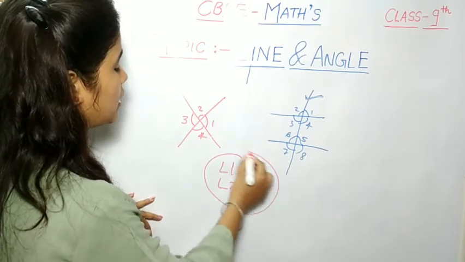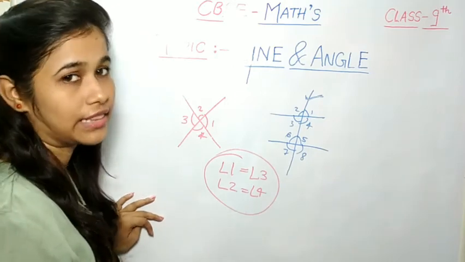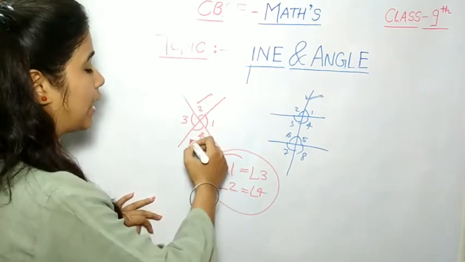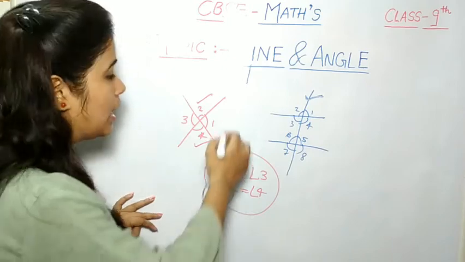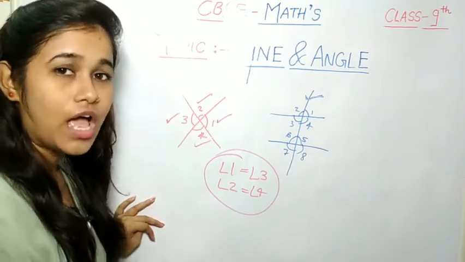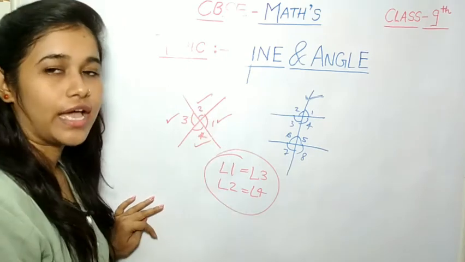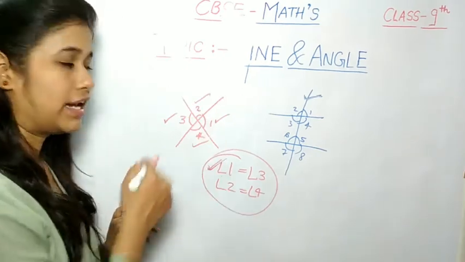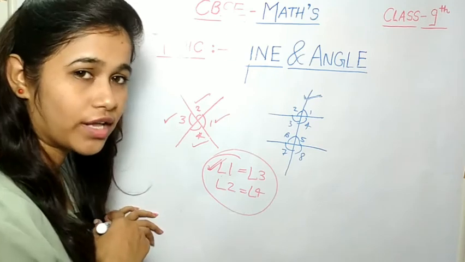This type of angle is called a vertically opposite angle. That means angle 2 and angle 4 are vertically opposite. Angle 1 and angle 3 are vertically opposite angles. Also, vertically opposite angles are equal. Next we have to discuss what a corresponding angle is.